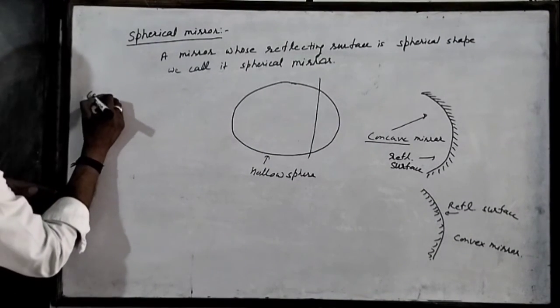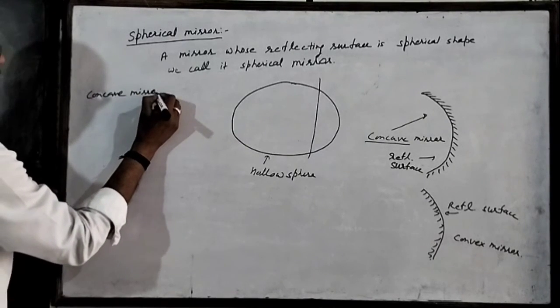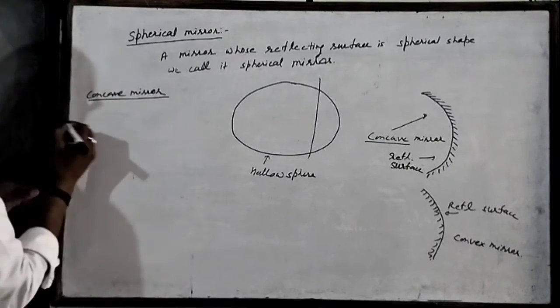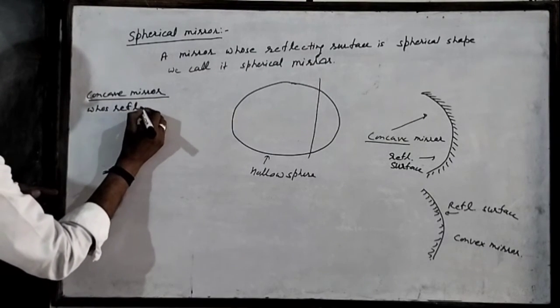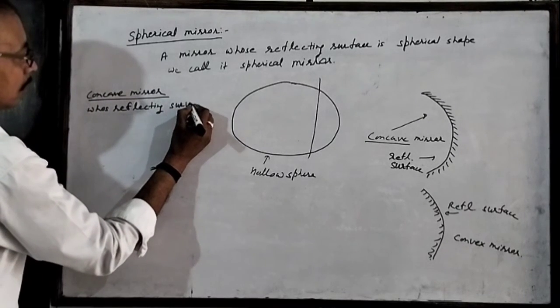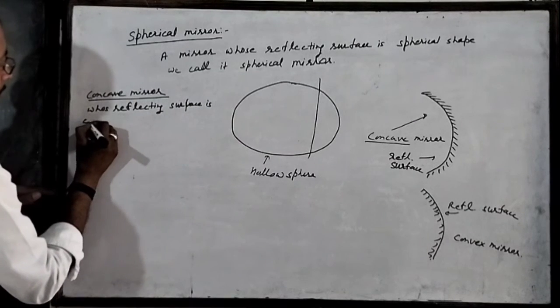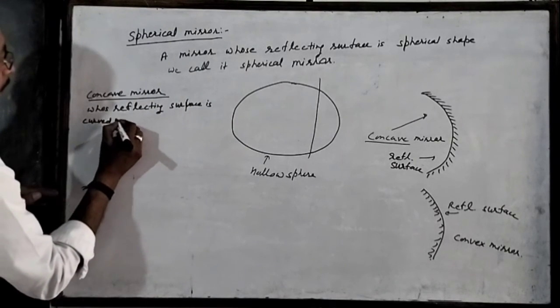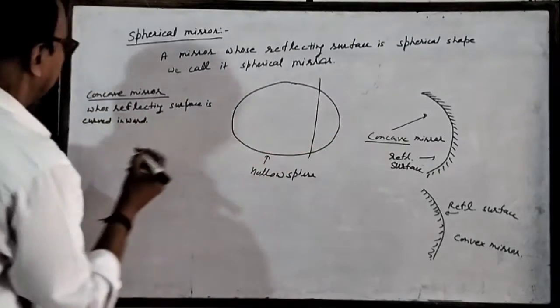So a concave mirror is one whose reflecting surface is curved inward, like this.